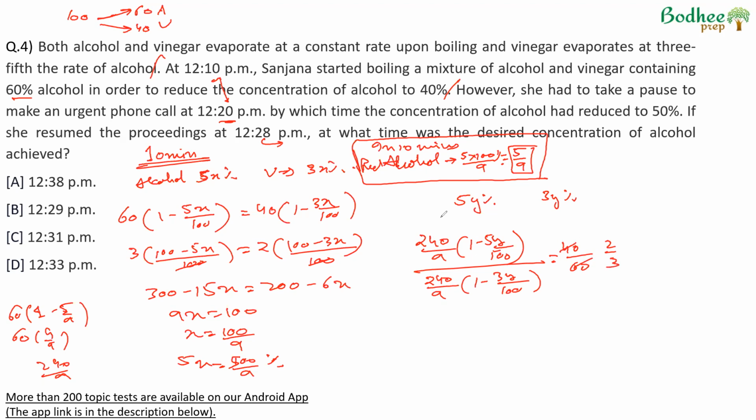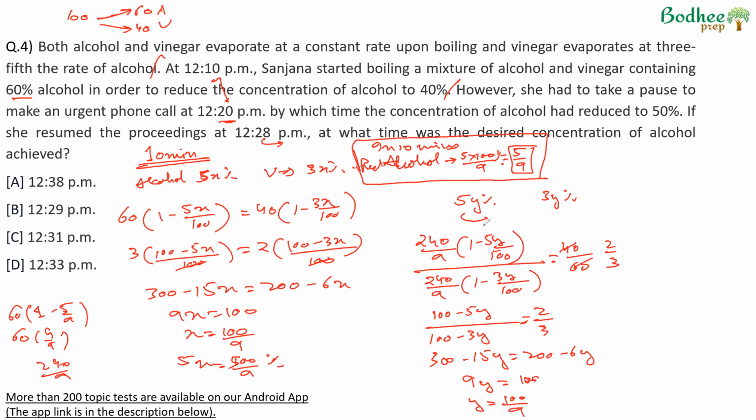So 240 by 9 will actually get cancelled out. So we will get 100 minus 5y upon 100 minus 3y is equal to 2 by 3, or 300 minus 15y is equal to 200 minus 6y. 15 minus 6 is 9y is equal to 100.